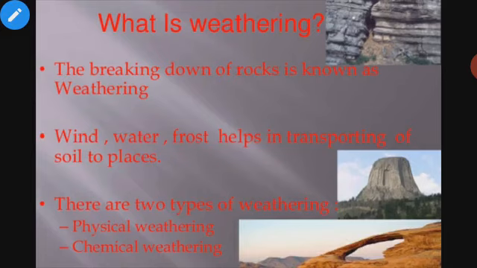So we can say that there are different types of processes by which weathering takes place. Or we can say different types of agents by which weathering takes place. They may be physical agents, they may be chemical agents. Okay? So there are two types of weathering. First, physical weathering. Second, chemical weathering.